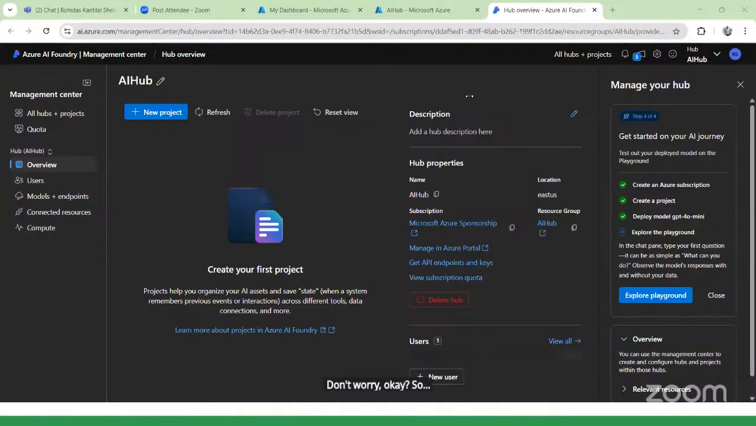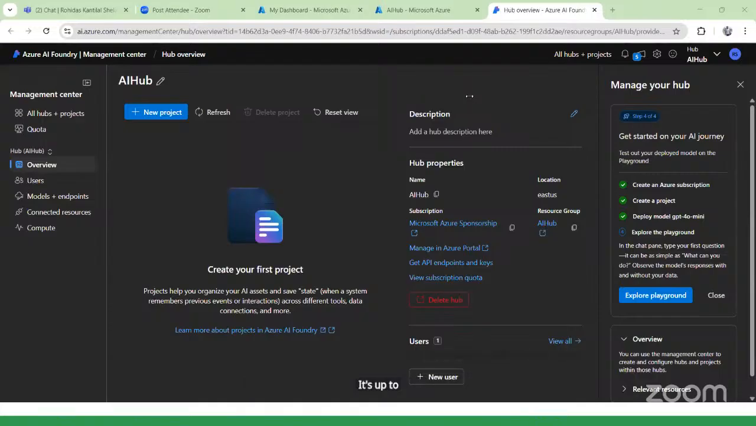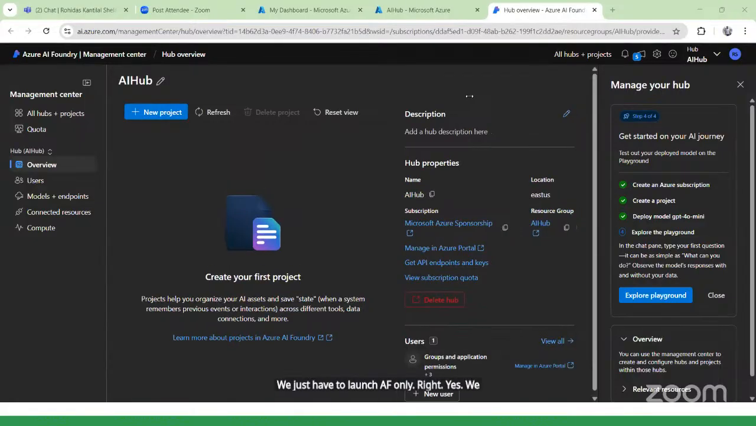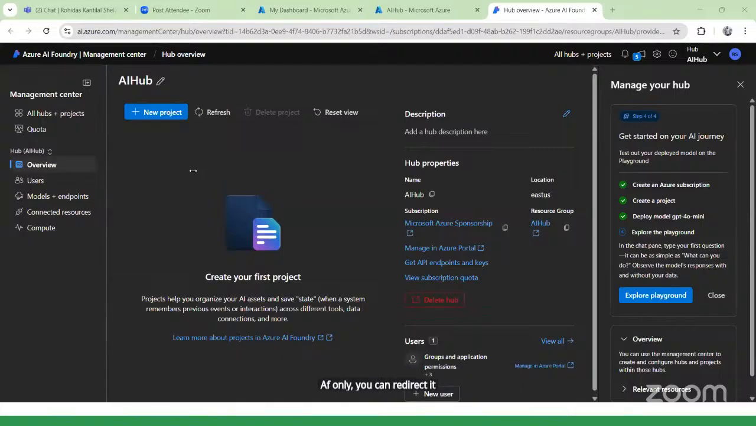If you want, you can purchase the things over here. The first thing that I will tell you, this is not free. If you want to go with the paid plan, you can go. It's up to you. And using this, you can create projects. We just have to launch AI Foundry. First you create the things, then go into the resource groups, then the resource list, and from there you launch. Once you click on launch AI Foundry, you are redirected to this page.